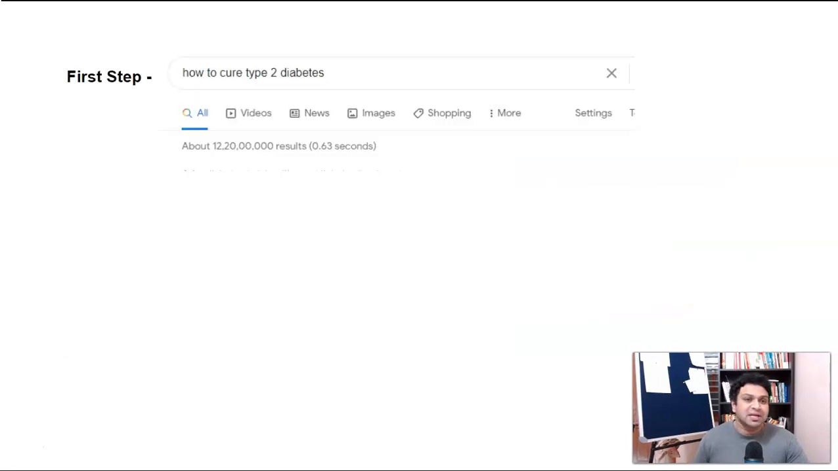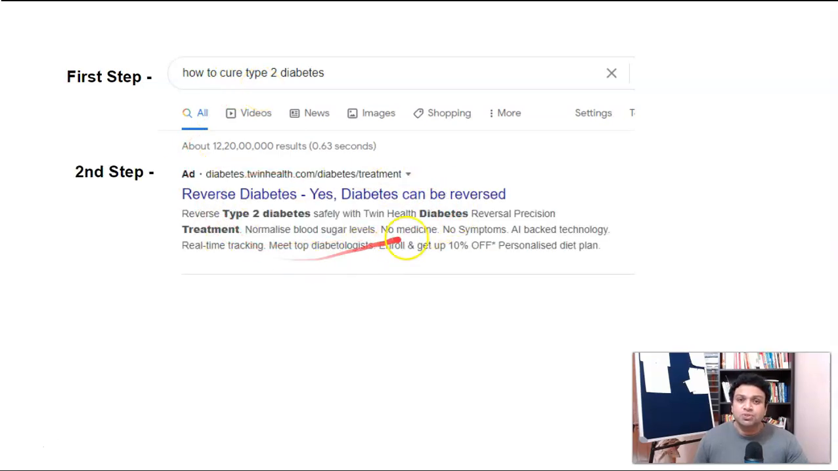So now let's understand, guys, the first step: a user or the target audience is just typing in the search engine how to cure type 2 diabetes. What is the second thing that happens? Google is going to show some ads here. Assume this is your ad. Because your quality score is better than mine, your ad is ranking here.